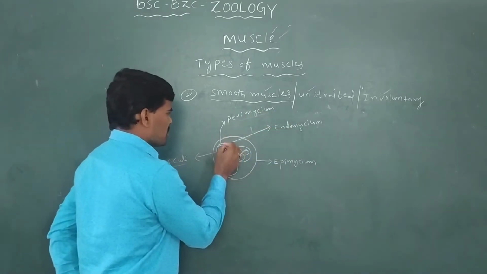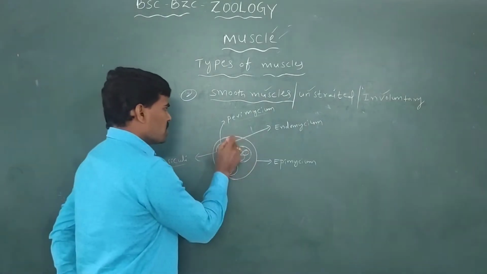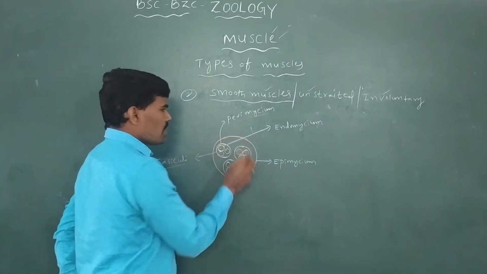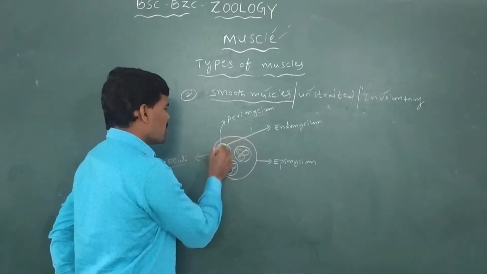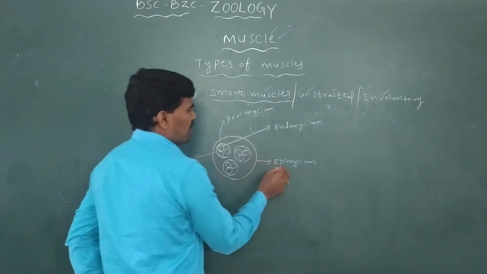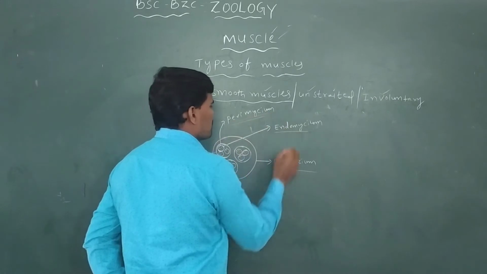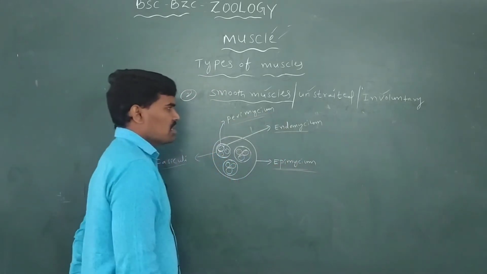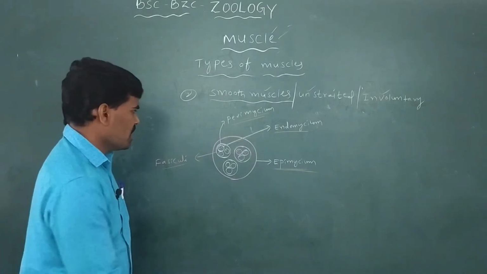The group of fasciculi is surrounded by another layer called the epimysium. Endomysium, perimysium, epimysium: these three layers form the muscles.